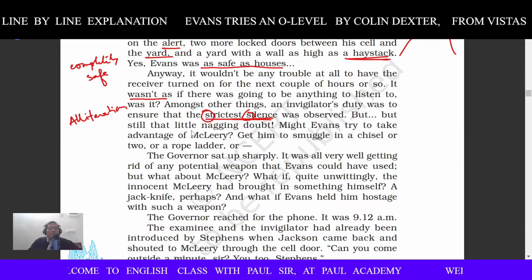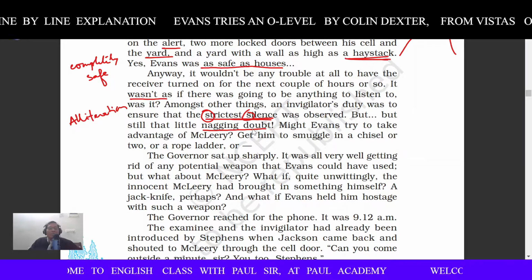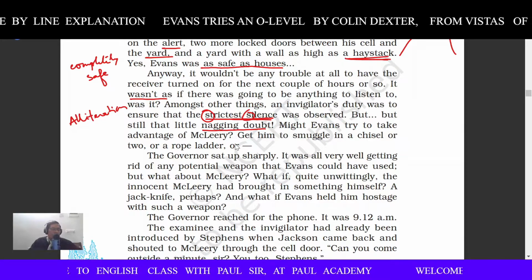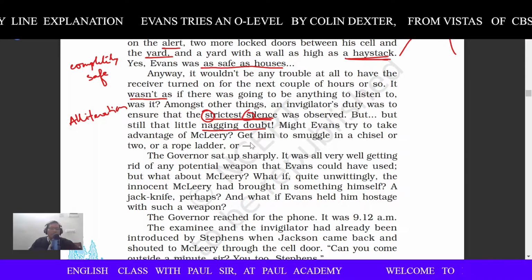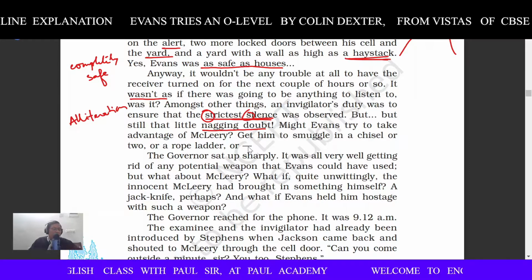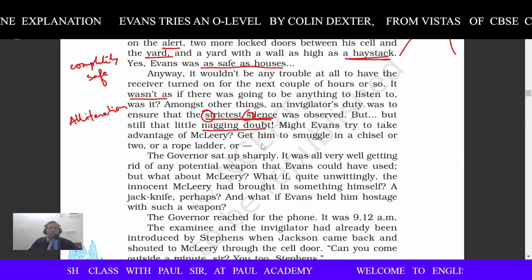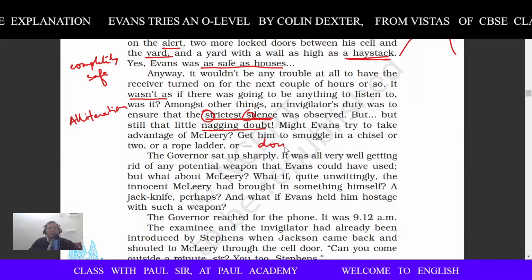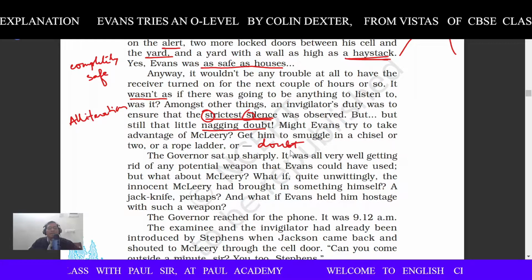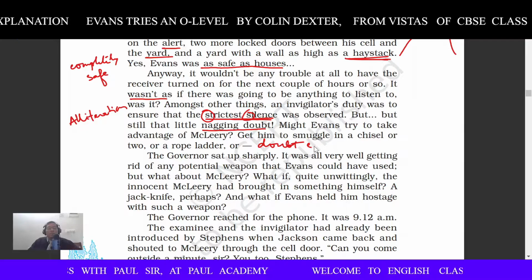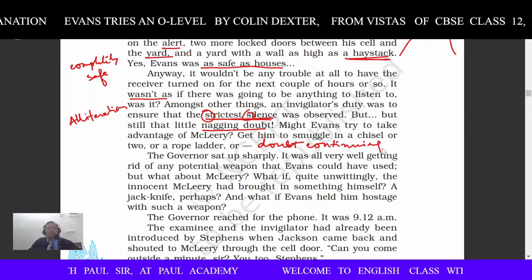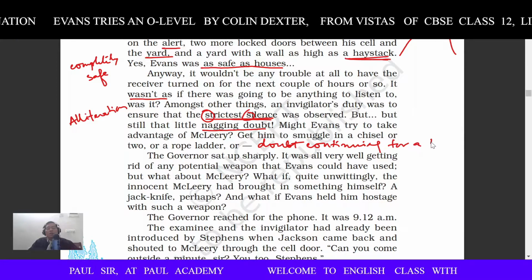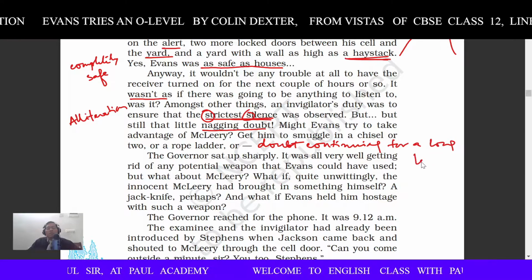But still, that little nagging doubt. What is nagging doubt? Nagging doubt means the doubt which is continuing for a long time. Nagging means, here you can say, continuing for a long time. Doubt, D-O-U-B-T, B is silent, children. Continuing, C-O-N-T-I-N-U-I-N-G, continuing for a long time, right?